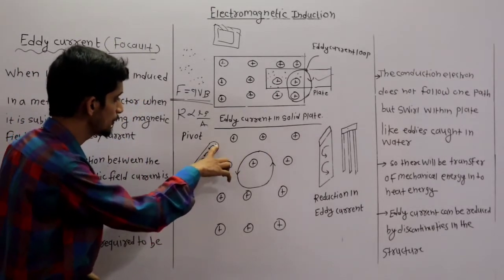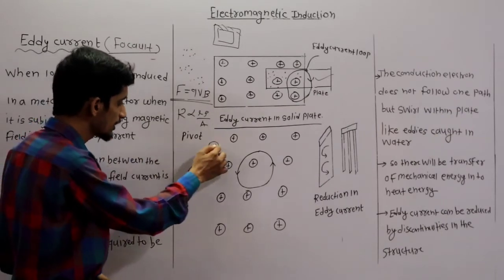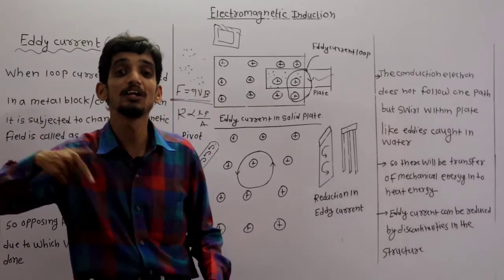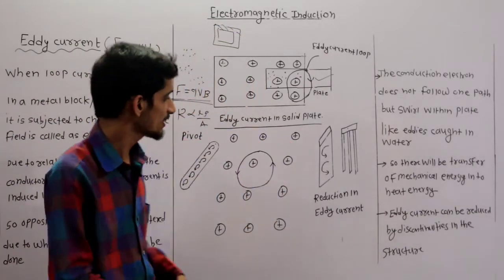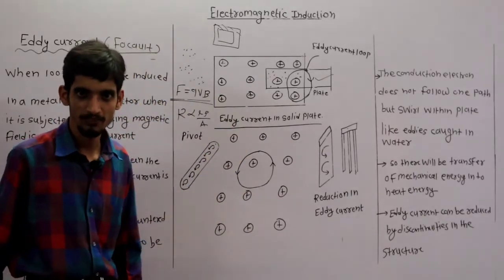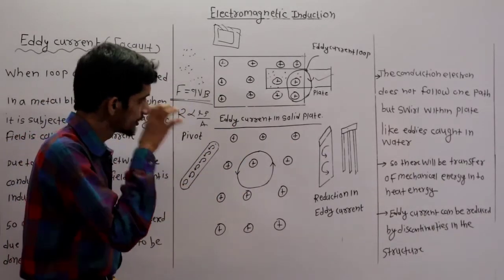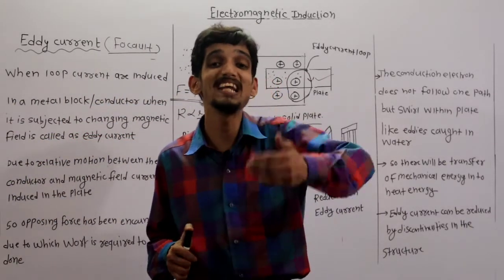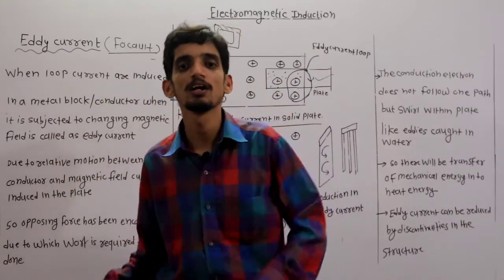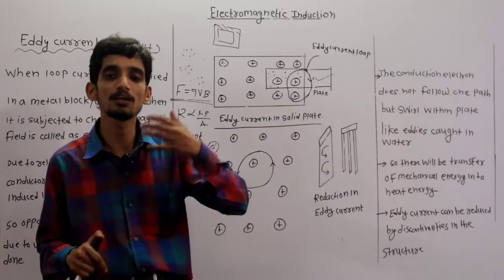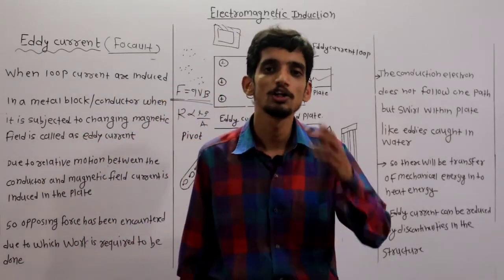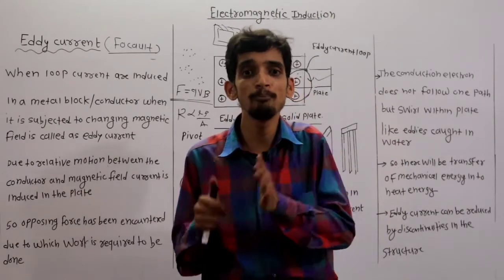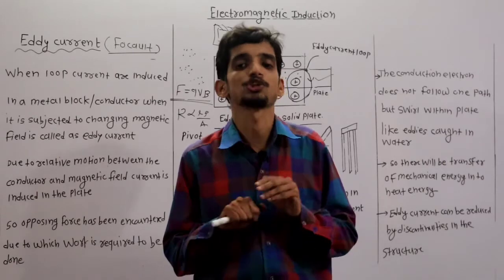Similarly, this is a conductor, this is a pivot which is fixed at one place, and if we try to rotate this conductor in a field, definitely the conduction electrons will give rise to eddy current. So these are the different cases of eddy current. Clear? This is about eddy current in a solid plate, and this eddy current gives rise to eddy current loss in case of your transformer. That's why eddy current loss is minimized in a transformer using the laminated core, and that core is in the form of stampings. It is not continuous in structure.